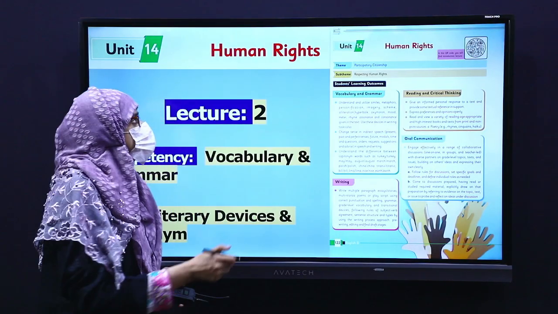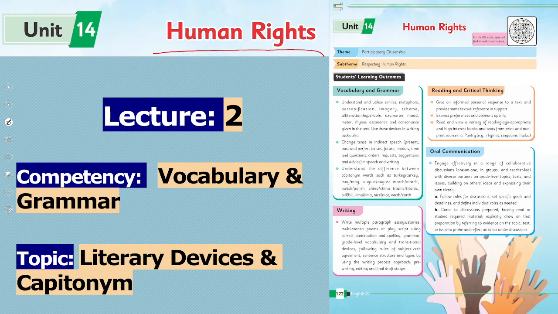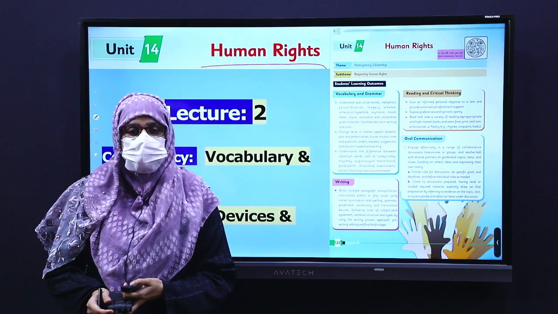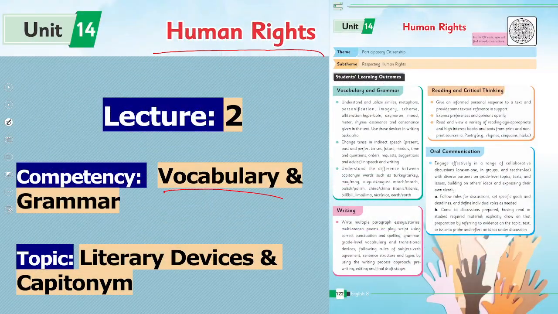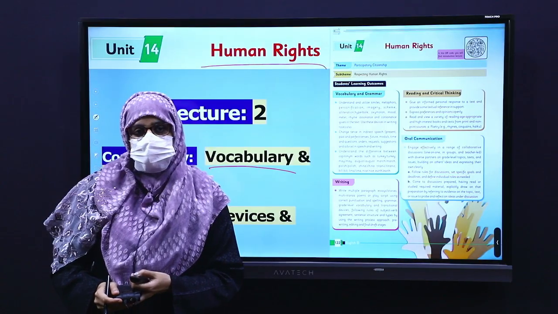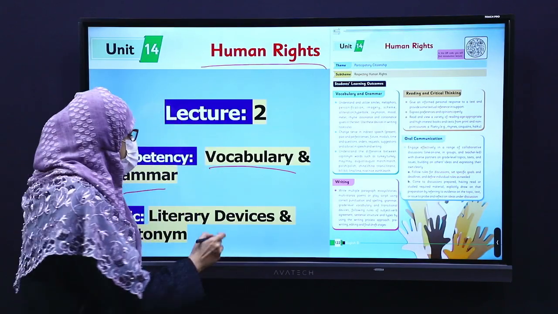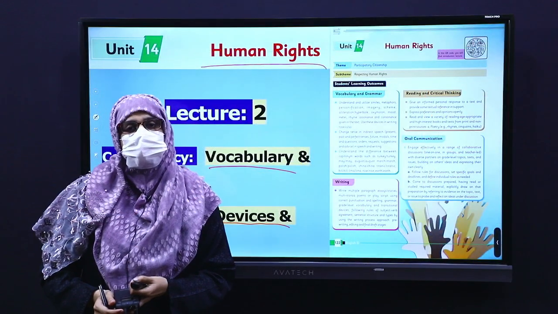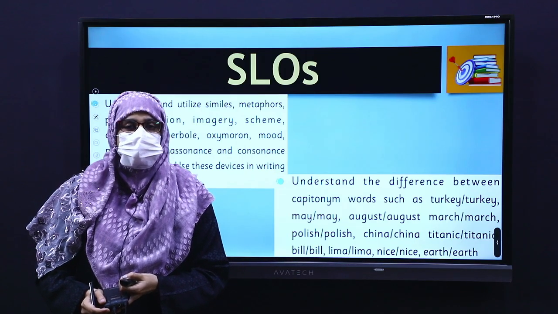Currently we are at unit number 14, Human Rights. Our today's lecture is lecture number 2 and the competency that we are targeting through this lecture is vocabulary and grammar. Our today's topic is literary devices and capitonym. Before jumping on to our topic, let's have a look at the SLOs first.